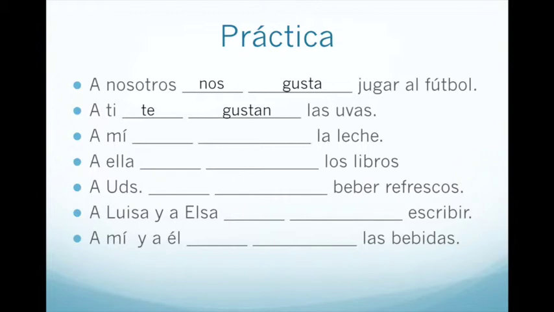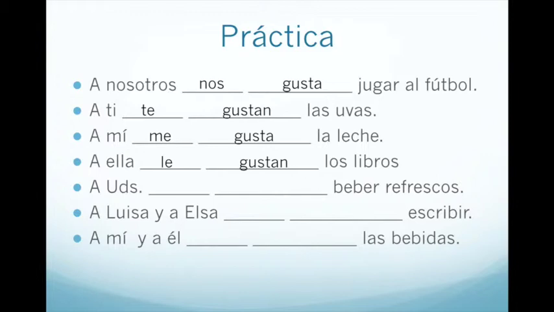A mí me, and because la leche is singular, gusta, not gustan. A ella is going to be le, and because it is los libros, plural, it needs to be gustan. A ustedes les, and although refrescos is plural, soft drinks are plural. It is not the soft drinks that is pleasing to you all, it's drinking the soft drinks.